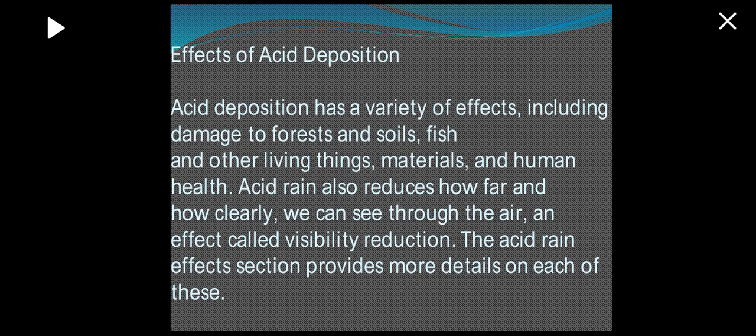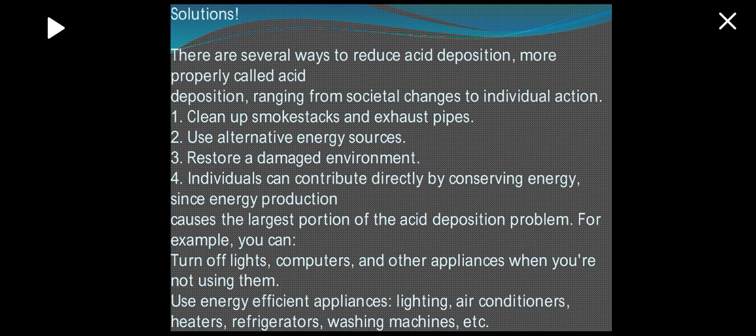So we will move on to the effects of acid deposition. Acid deposition has a variety of effects, including damage to forests and soils, fish and other living things, materials, and human health. Acid rain also reduces how far and how clearly we can see through the air, an effect called visibility reduction. The acid rain effects section provides more details on each of these.